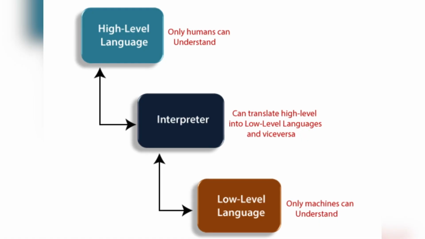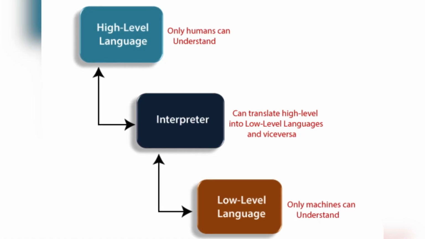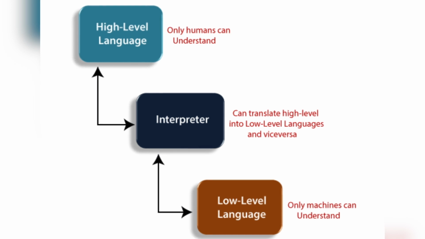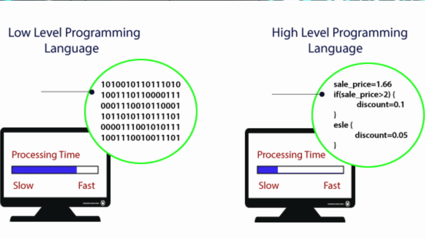It should have some interpreter in between which is going to convert the high level language to the low level language. So first we should know what is a high level language. A high level language is a language which the user writes, which we write. There are many high level languages, one of which is Python. Java, C, C++, everything is a high level language. Next is the low level language. A low level language is what the computer can understand, but humans cannot, because it is written in zeros and ones. It is very difficult for a human to write a program in zeros and ones.